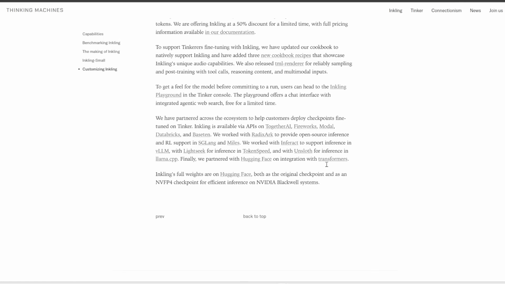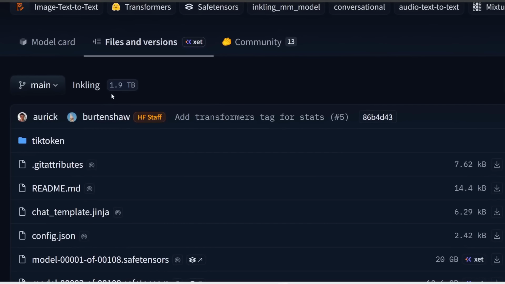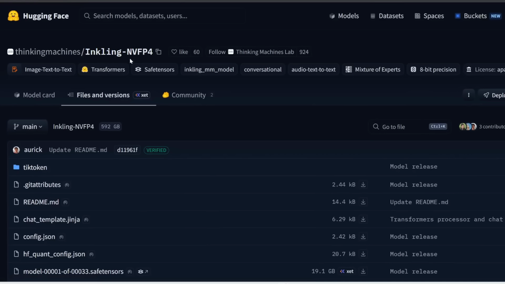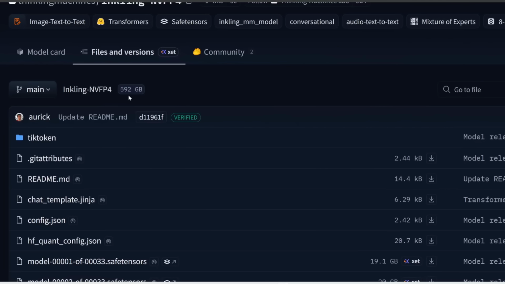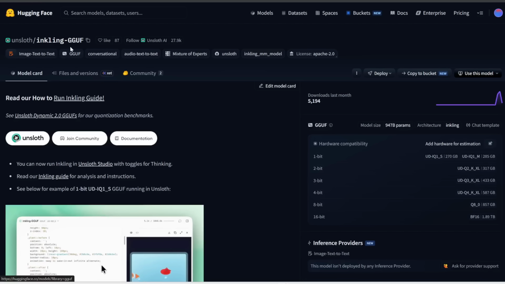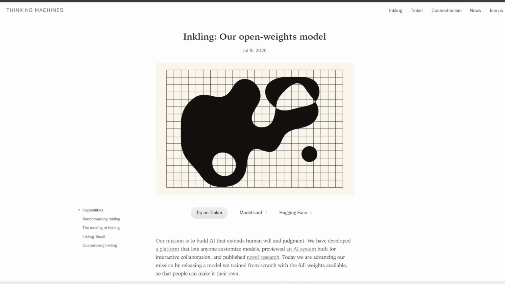If you scroll down here, they've already released the models to this, so if you click on this Hugging Face link, note that the full model is 1.9 terabytes in size, so you're not going to be able to fit this on consumer devices. They also have an NVFP4 version, which is much smaller at 592 gigabytes in size. Plus, Unsloth has already released GGUFs for Inklings, so the most quantized 1-bit version is only 270 gigabytes in size, although note that for Q1 compression, you're going to sacrifice a lot more quality. If you're interested in reading further, I'll link to this main page in the description below.